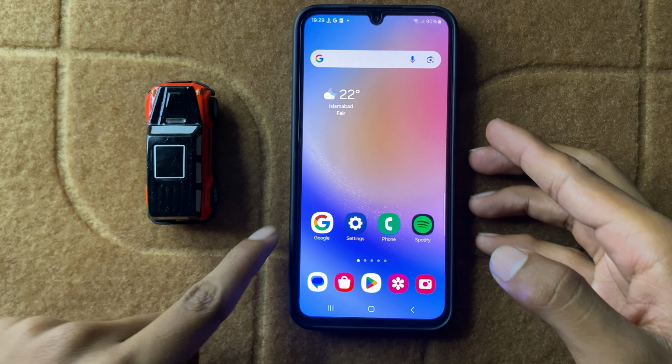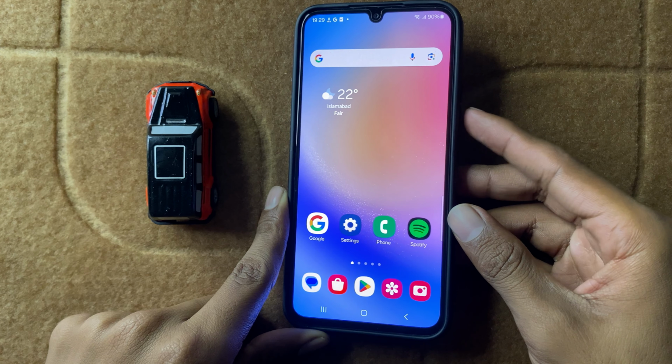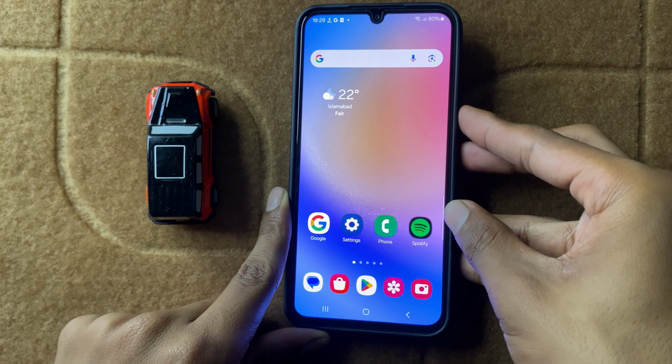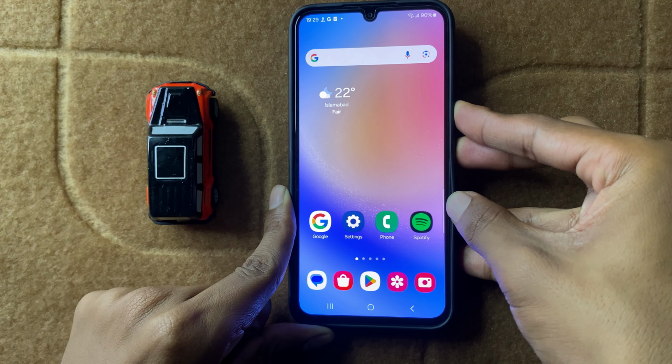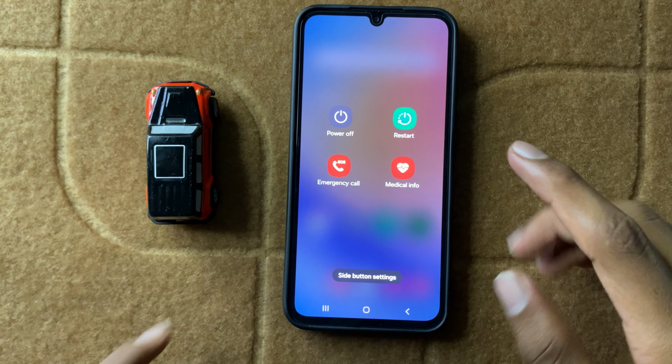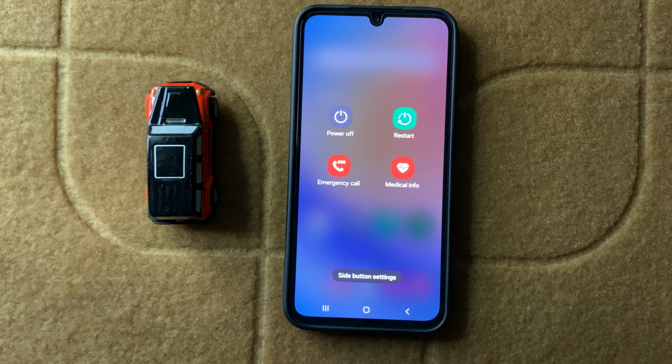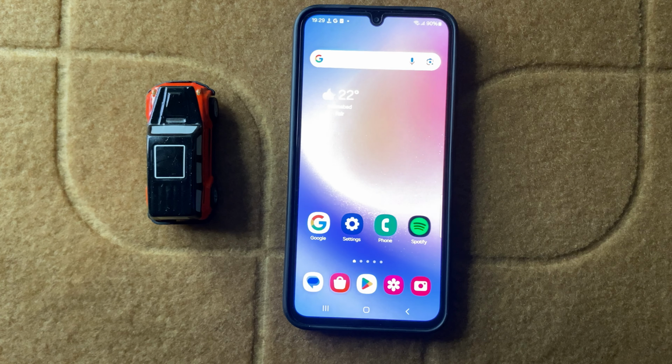To restart your device, press and hold the volume down button and power button at the same time, like that, and then restart your device. After restarting your device, your problem will be fixed.